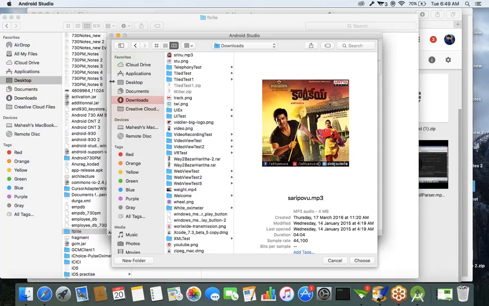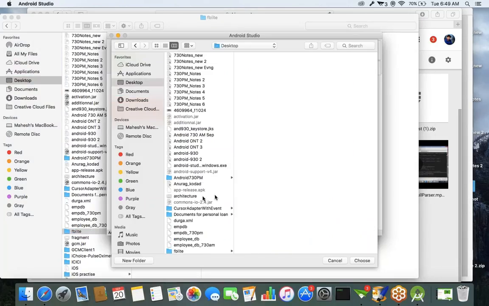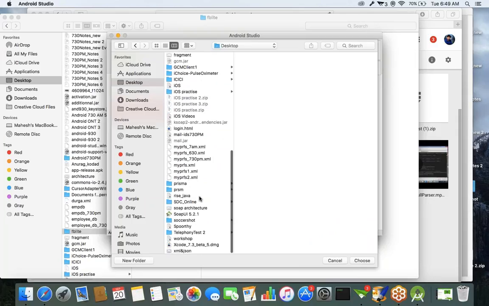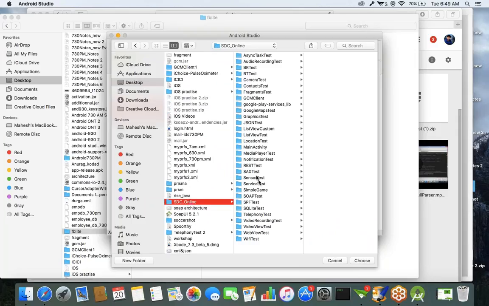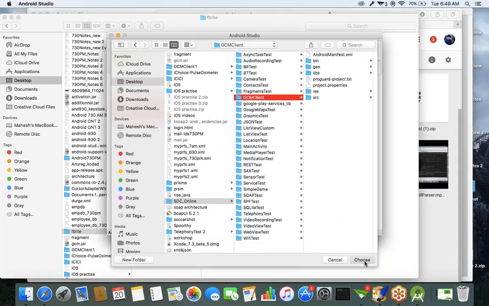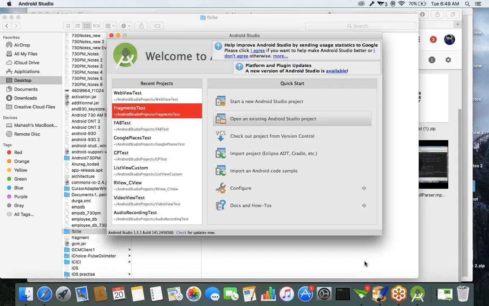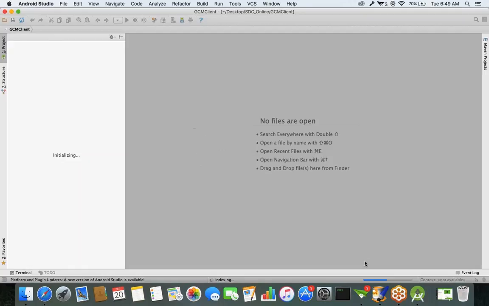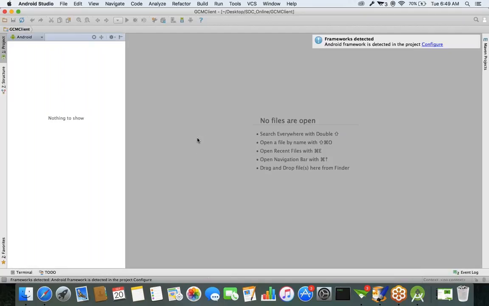Sorry, on desktop, SDC online is a folder name that contains a folder called GCM client. Now we have to open this project. We have to choose the GCM client project. Download that SDC online RAR file or zip file, and open that GCM client project in your Android Studio.